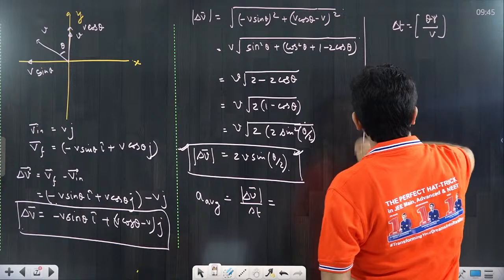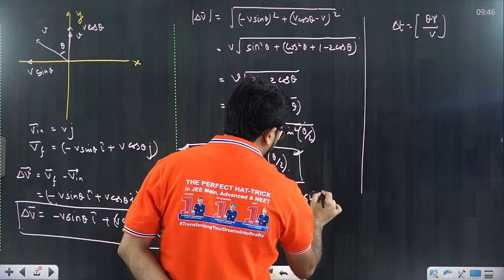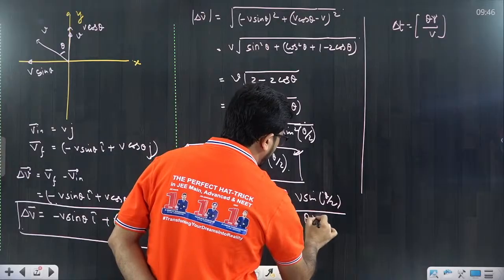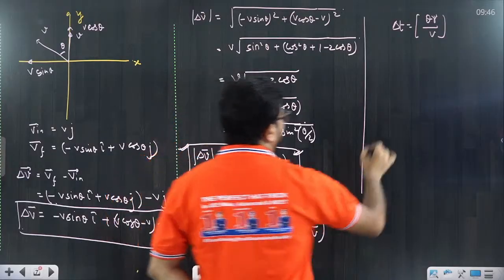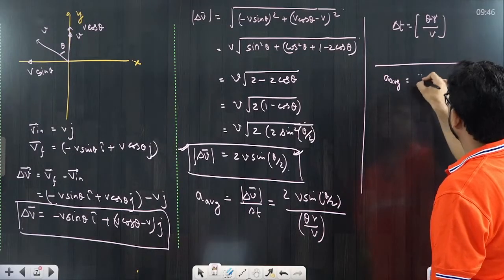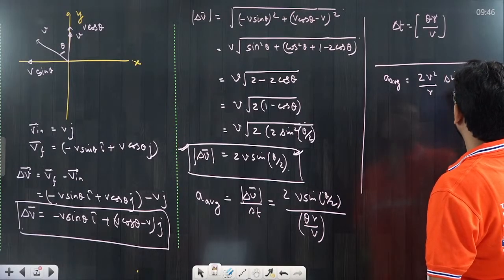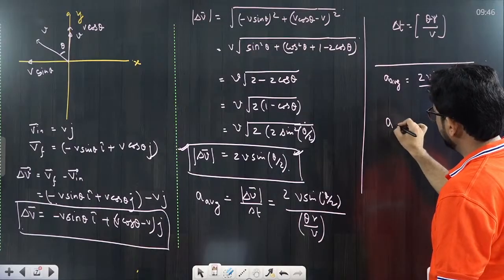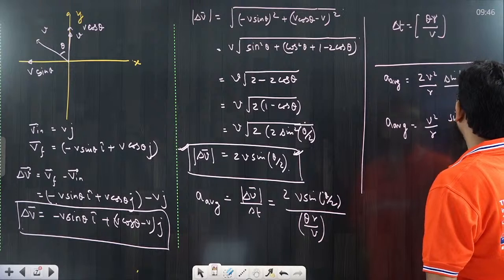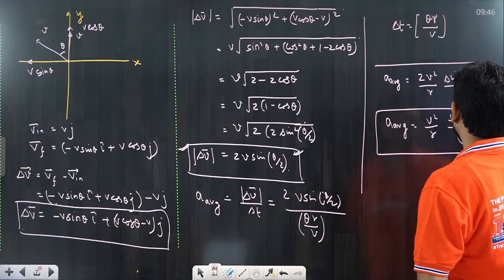This is the time interval. Delta v we already know, so we put that value: 2v sin theta by 2 divided by theta into r upon v. So this becomes, I am writing it, average acceleration is equal to 2v square by r into sine of theta by 2 upon theta, or a better option is to write average acceleration is equal to v square by r into sine theta by 2 upon theta by 2. It is a very standard result that you have to learn.